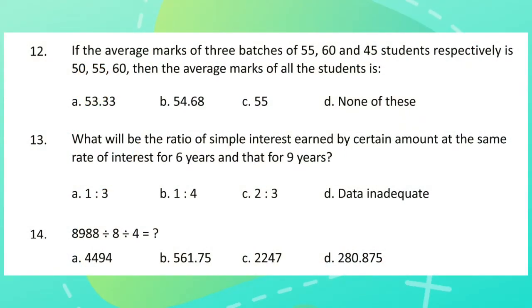Question 12. If the average marks of 3 batches of 55, 60 and 45 students respectively is 50, 55, 60, then the average marks of all the students is. Question 13. What will be the ratio of simple interest earned by a certain amount at the same rate of interest for 6 years and that for 9 years? Question 14. 8988 divided by 8 divided by 4 is equal to what?